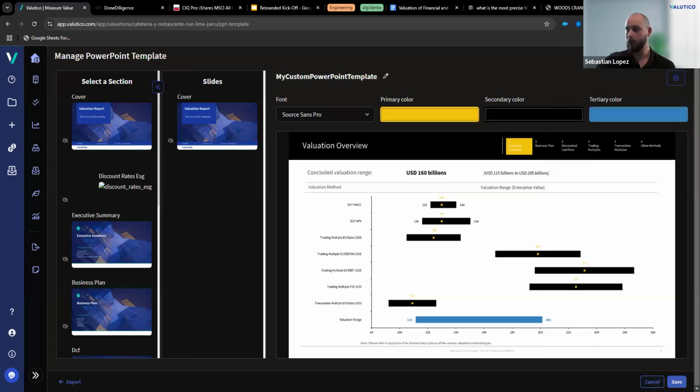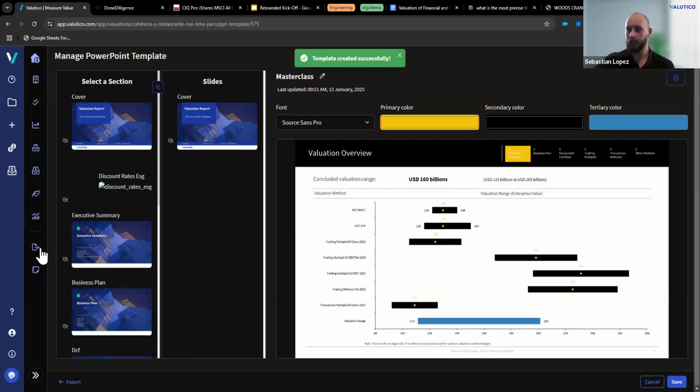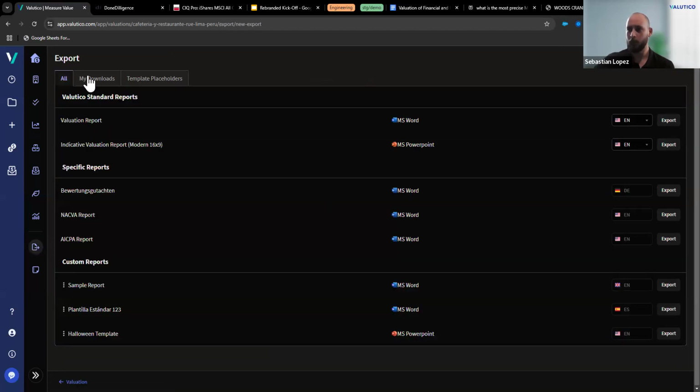At the bottom right corner, then you can just save your template. So basically, let's rename it to Masterclass again, and basically just click Save. Once this is saved, when you go to your export section, in a couple of seconds, you would be able to see the Masterclass template under custom reports.